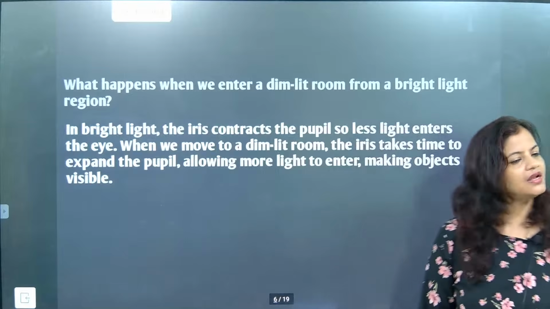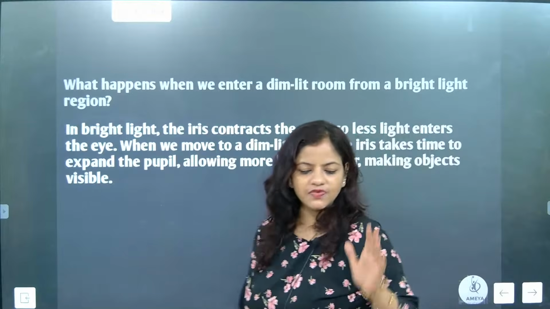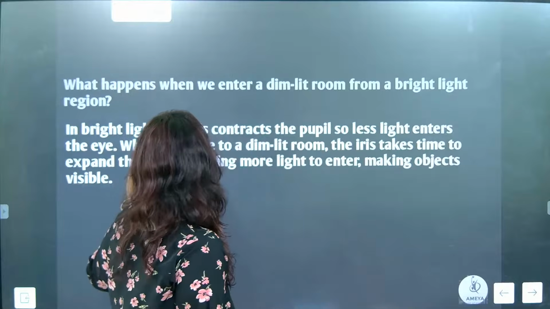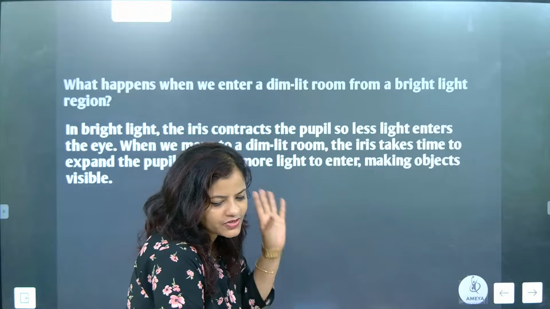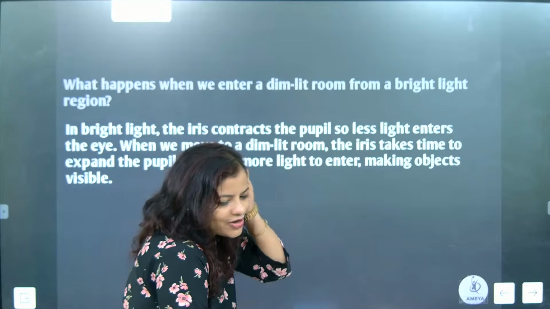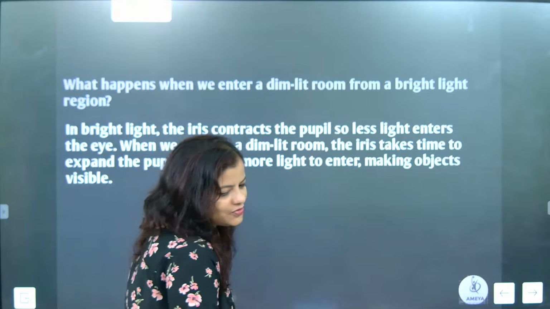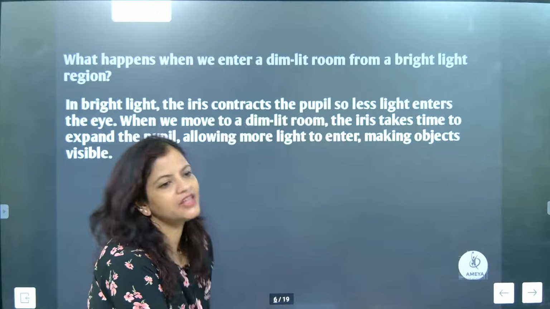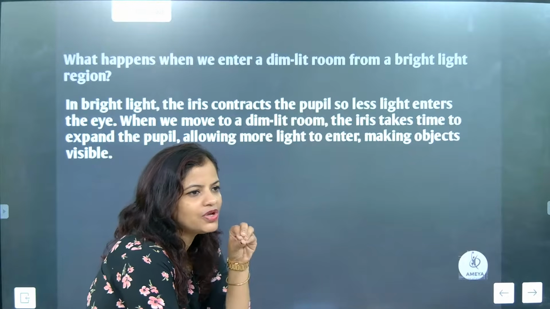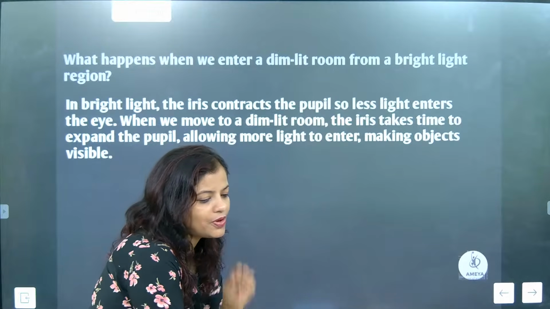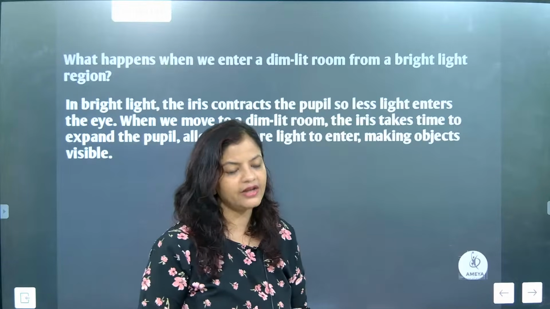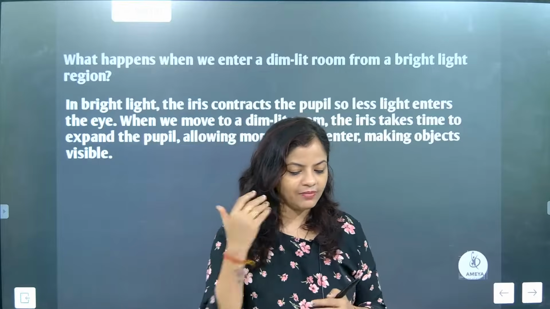Now listen, beta. We are understanding this part, and this is very important to understand. We were discussing Vishwa. There are two Vishwa. First Vishwa is in the room, at home, talking to me. Second Vishwa here. Now look here, beta. In bright light, the iris contracts the pupil. Iris is doing what, beta? Contracting the pupil. Why? Because in bright light, the iris is relaxing, so light enters.